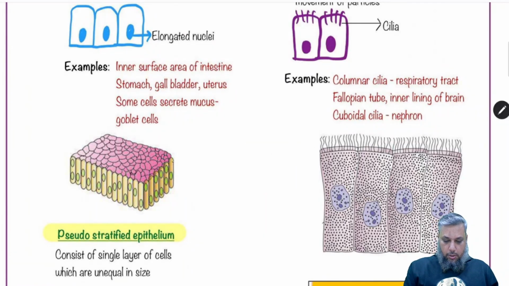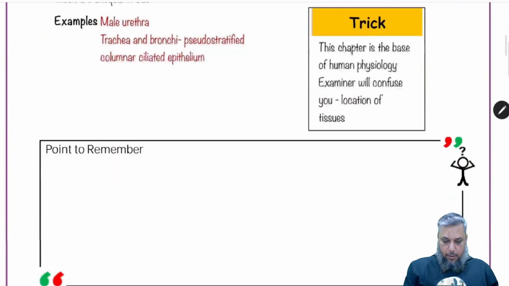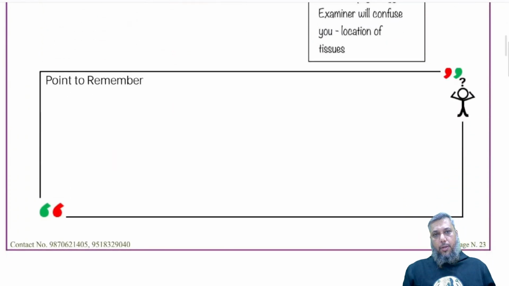So overall, what are the points to remember?